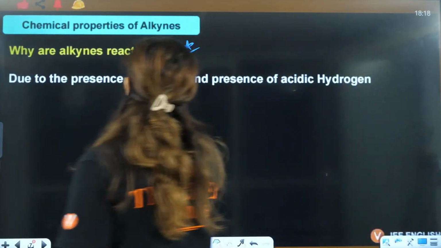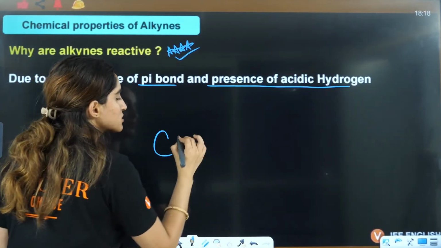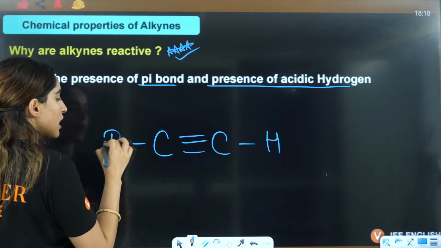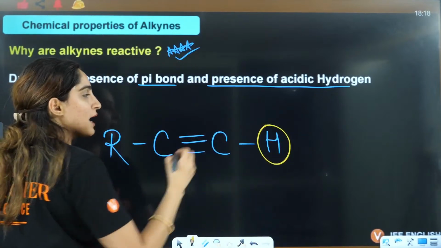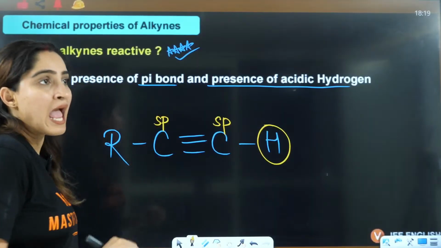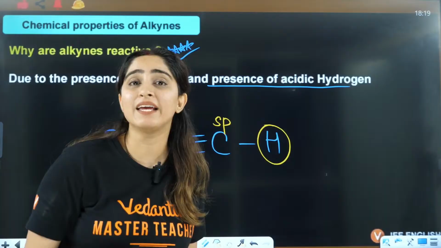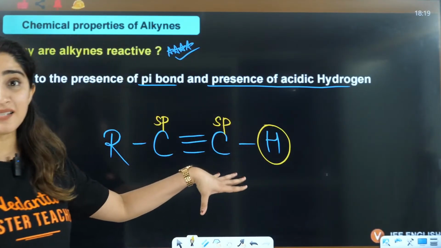It is due to the presence of pi bond and presence of acidic hydrogen. So this is C triple bond C, this is H, let's say this is R. In this case, this particular hydrogen becomes acidic hydrogen because this is sp, and the electronegativity of sp is very high as compared to sp2 and sp3.